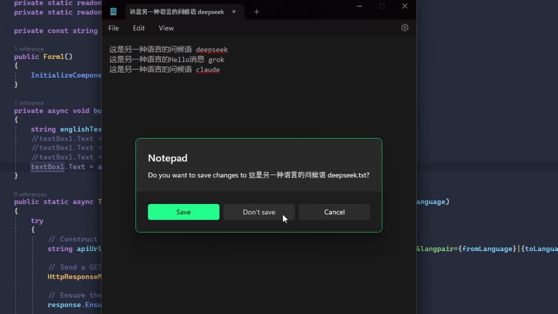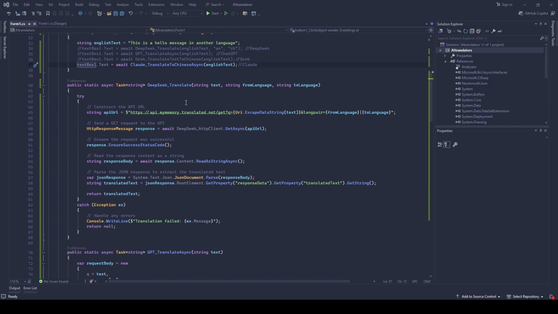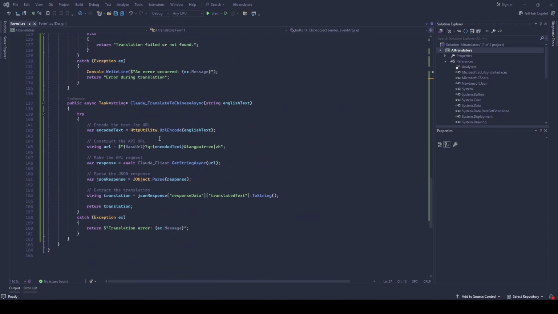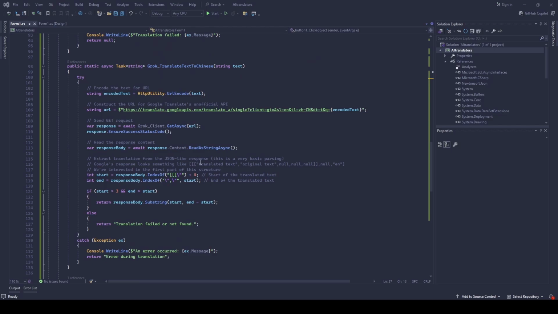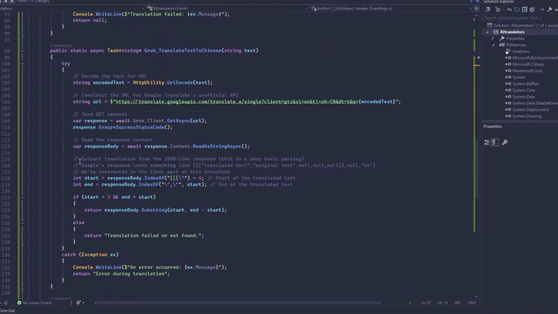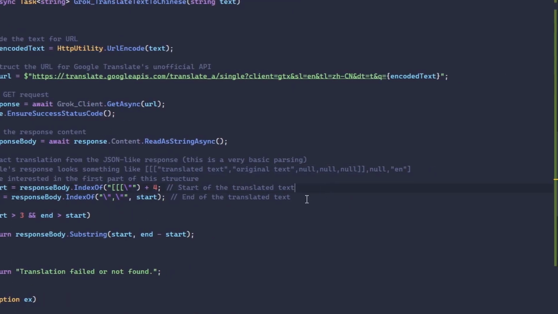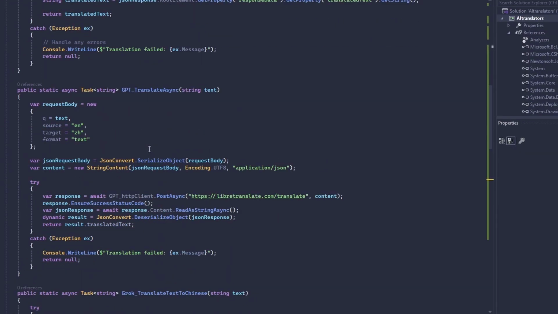Okay, now if we look at the code, we can see that DeepSeek, Grok, and Claude gave code comments, from which the best ones probably come from Grok, where we can see we have a full explanation on what we're doing. And thanks to this, I can actually understand how we get the data from the response. And yeah, that's really nice. ChatGPT didn't give us comments.